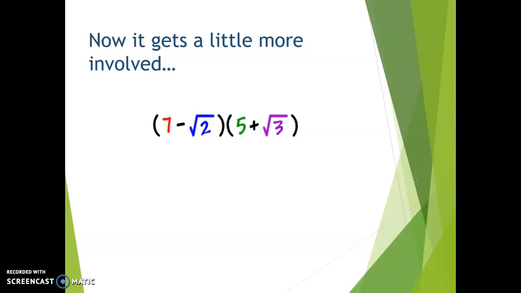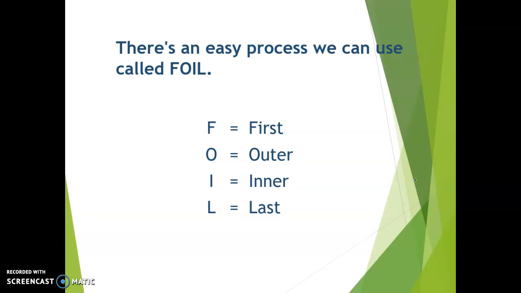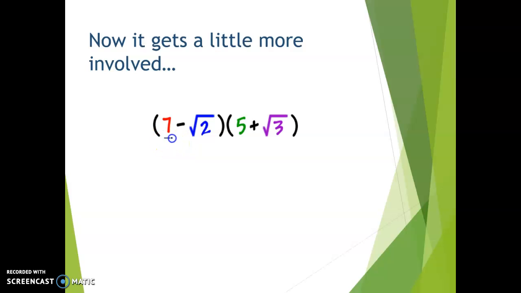Okay, now it's going to get a little more involved. Now we're going to multiply binomials that have square roots in them. When we're multiplying binomials, remember that we need to use FOIL. First, outer, inner, last. That means we're going to multiply the first term in each set of parentheses, then the outside terms, the outermost ones, then the innermost terms, and then the last term. So we're going to end up with 4 different multiplication problems here before we start simplifying.